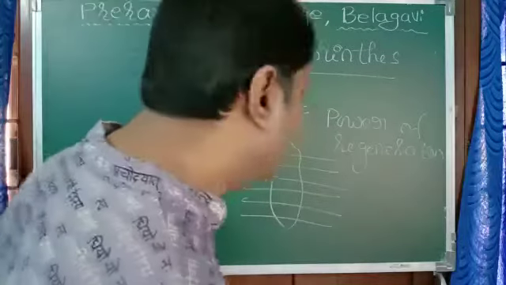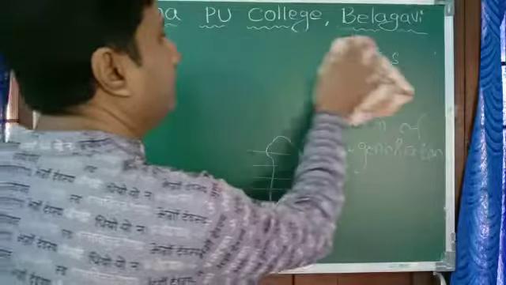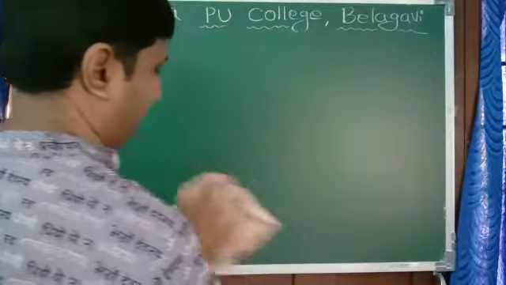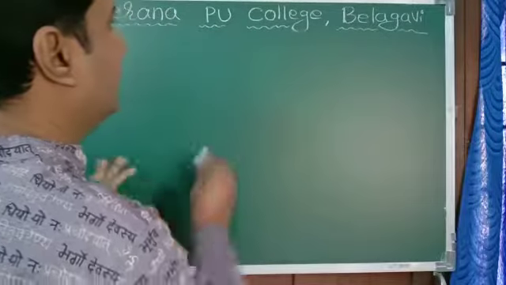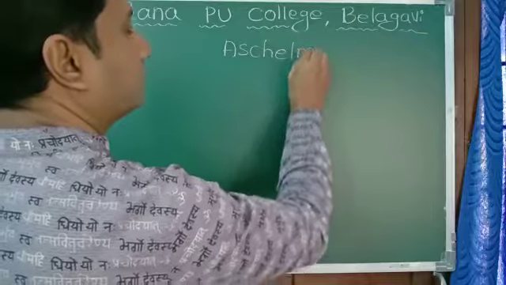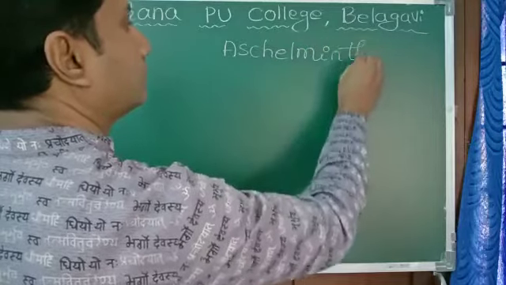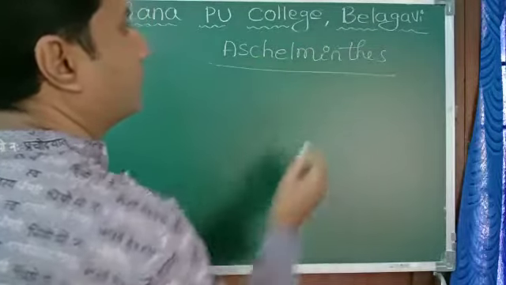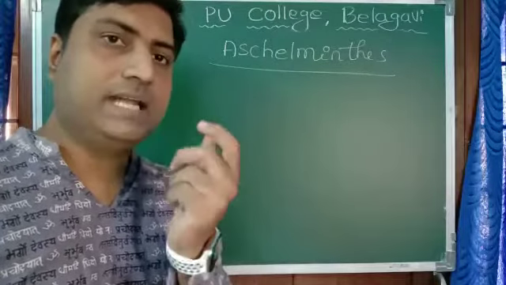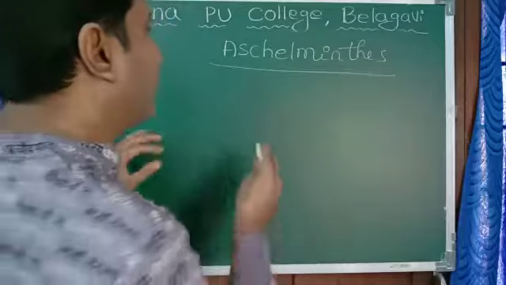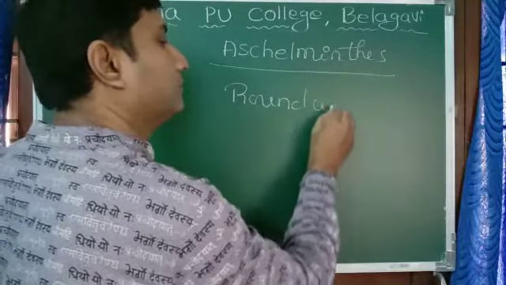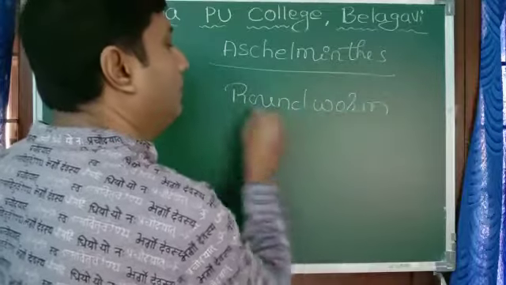Similarly, the next phylum is Aschelminthes. Because of their round cylindrical structure, they are commonly called roundworms.